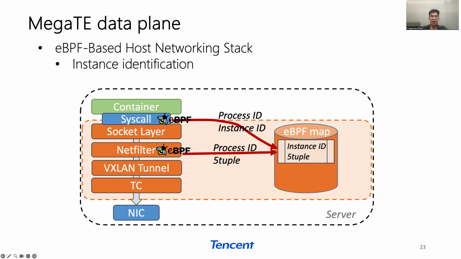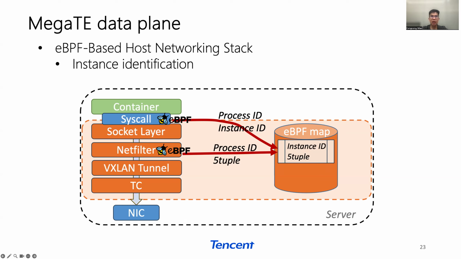We first identify the instance of the traffic flow. We attach an eBPF program at the syscall hook to collect the process ID and the instance ID once the instance runs a process, and then store them into the map. Once the process creates a socket connection for packet transmission, it will trigger another eBPF program to collect the 5-tuple of the packet and the process ID.